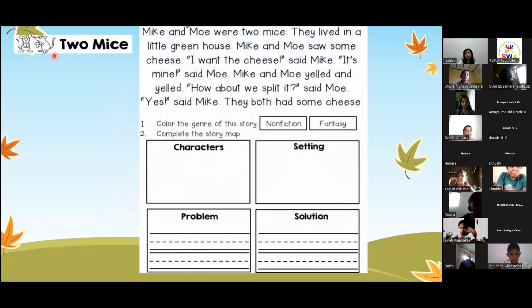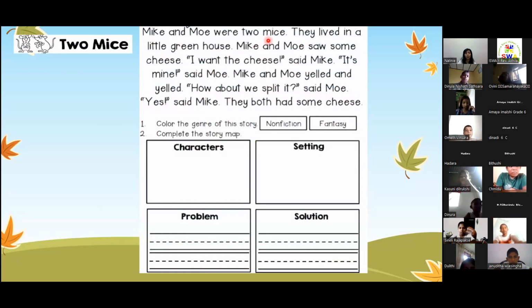Okay, these are two stories of 2 mice. You know what a mice is? Small mice, you know. Can you see this picture here? These are 2 mice, okay? Let me read to you, okay? First I will read, then you can read after that, okay?